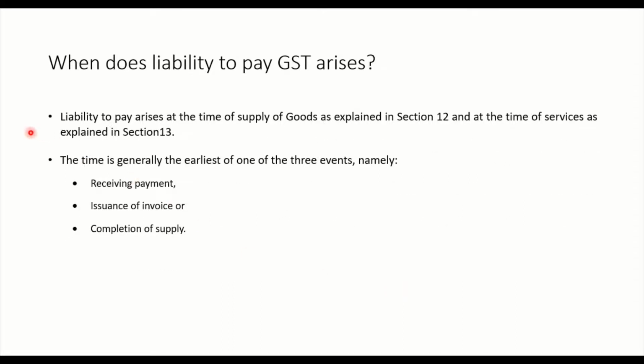When does the liability to pay GST arise? Liability to pay GST arises at the time of supply of goods as explained in section 12, and for services the time of supply of services is explained in section 13. So sections 12 and 13, which determine the time of supply for goods and services, will be the time when you have to pay the taxes. That is when the liability arises.